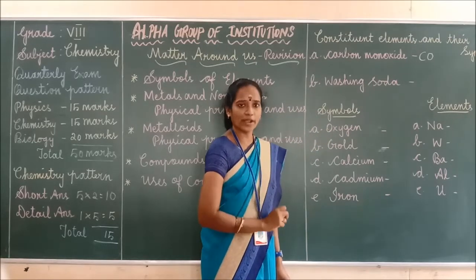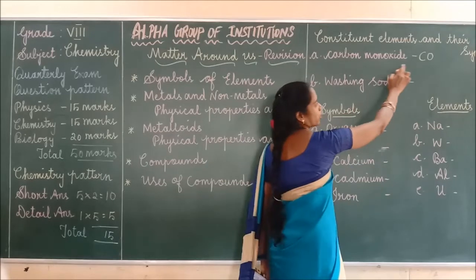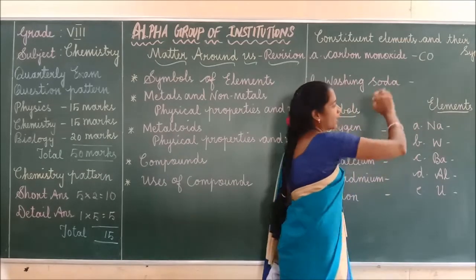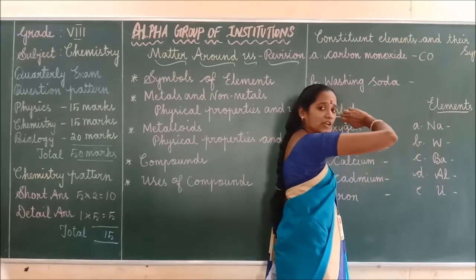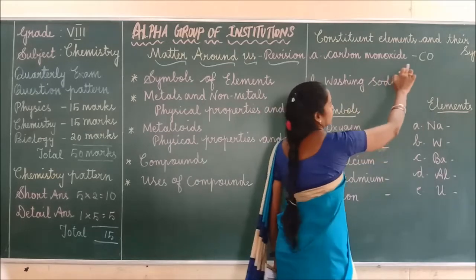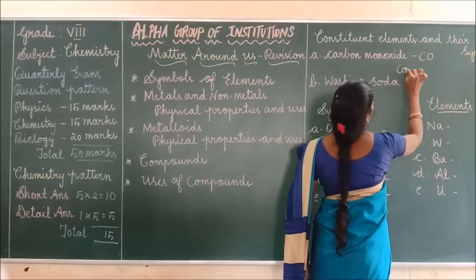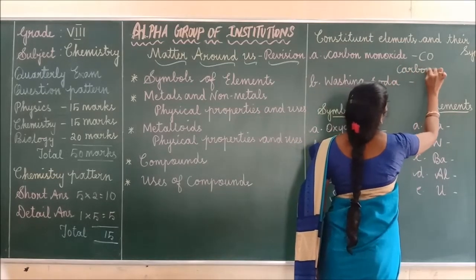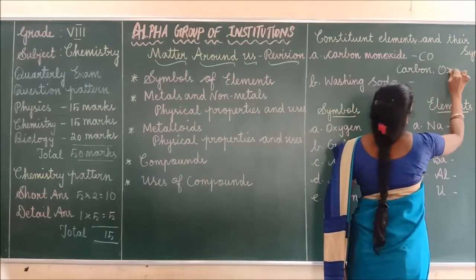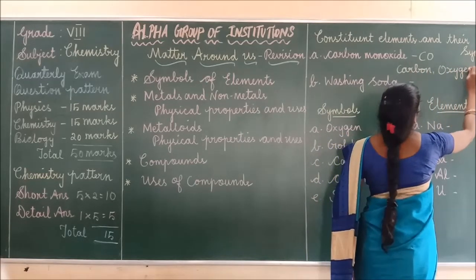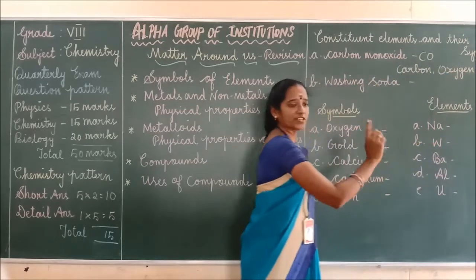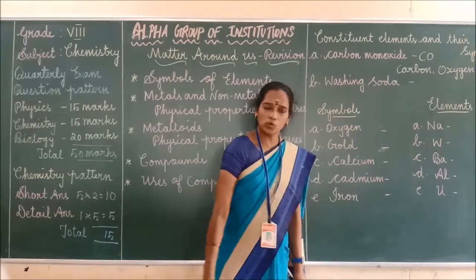Okay. So carbon monoxide, its symbol is CO, and the constituent elements are carbon and oxygen. Carbon and oxygen are present in carbon monoxide.